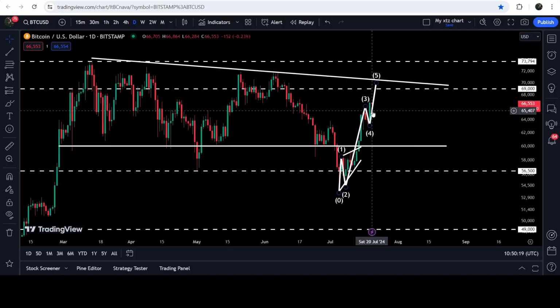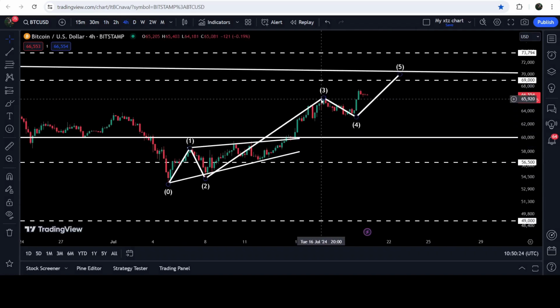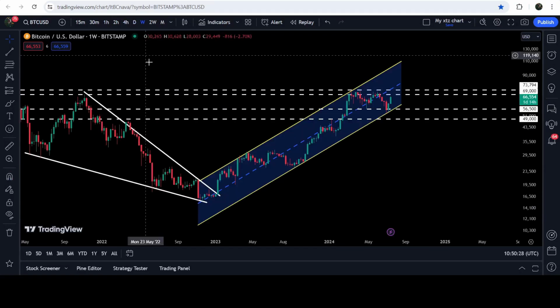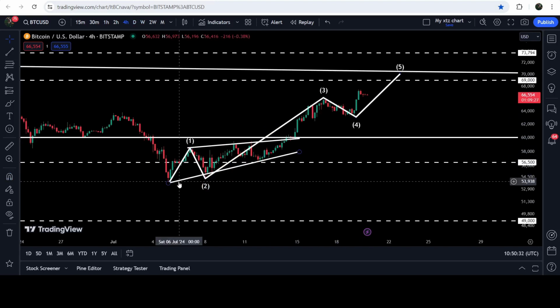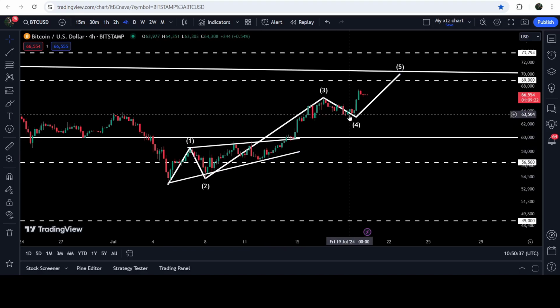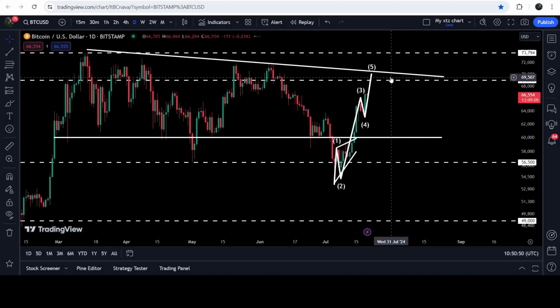And now if we take a look at this wave 5, let me show you on the 4-hour time frame chart. You can see that while forming this C wave, it is also completing another Elliott wave structure to the upside. This is the impulsive wave 1, then we have correction wave 2, then we had the longest wave 3, then correction wave 4, and now you can see it has finally started this wave 5. And while forming this wave 5, I'm expecting that it can also hit the resistance of this descending triangle as well. By the way, the resistance of the descending triangle is approximately at $70,500 or $600 or $700.